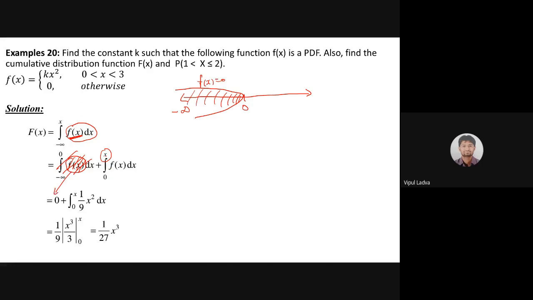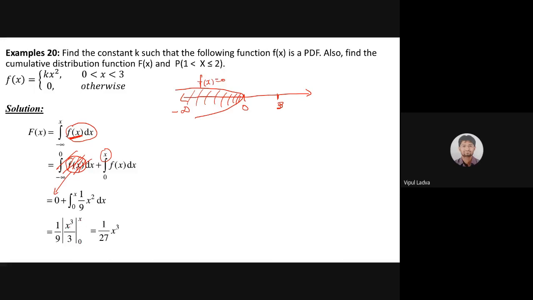Now for 0 to x, I'm not sure. यहाँ पे 3 है मान लीजिए. ये जो x की वैल्यू है वो 3 से बड़ी भी हो सकती है, 3 से छोटी भी हो सकती है, is it? So we need to consider that x as a variable right now. I will replace f of x: f of x is k times x square, and we know that k has the value 1 by 9. So instead of k, I'm writing 1 by 9 x square dx. Integrating, 1 by 9 times x cubed by 3 over the limit 0 to x.